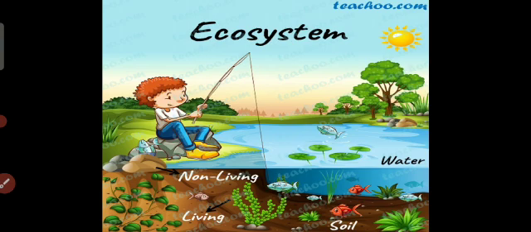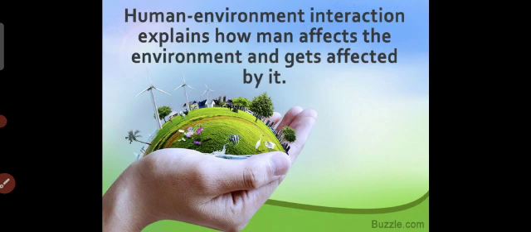Now our next topic is the human environment. What is the human environment? All things created by human beings are included in the human environment. For example, roads, railways, schools, buildings and dams are all made by humans, and they come in the human environment. Human beings are an important part of the biosphere and have altered the natural environment with their activities. But in the past, human needs were basic and they lived a very simple life, so human beings did not disturb the environment much.